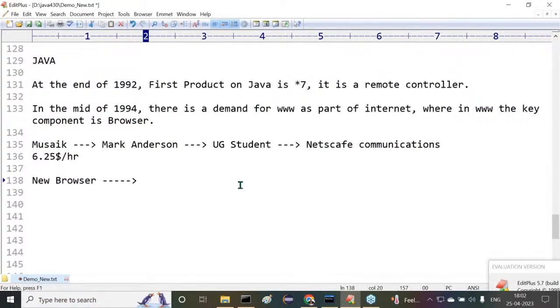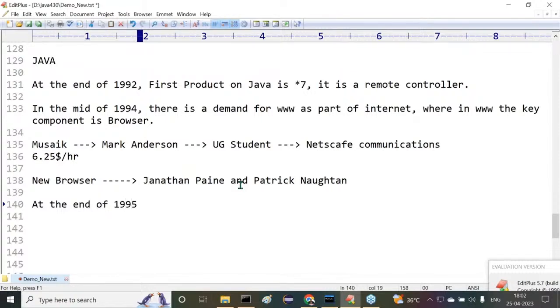In the mid of 1994, Sun Microsystems wanted to prepare a new browser. That new browser preparation responsibility was given to Jonathan Payne and Patrick Norton. Both members took the responsibility of creating the new browser. They took nearly 1.5 years of time. At the end of 1995, they completed a browser and gave it a name.